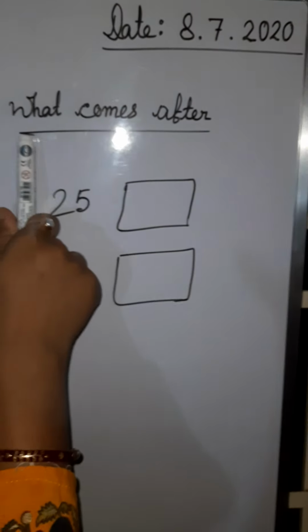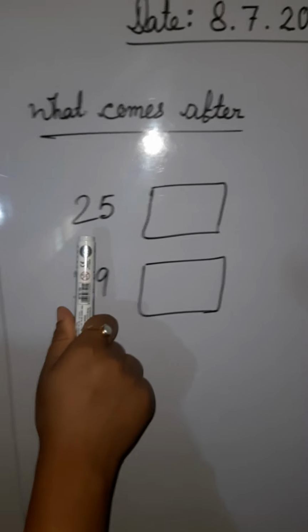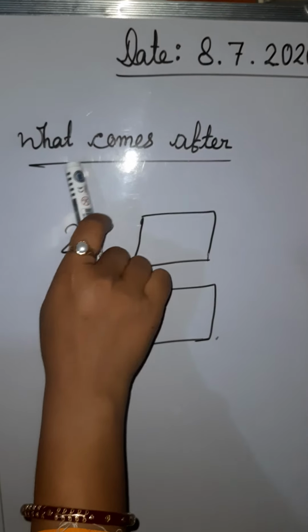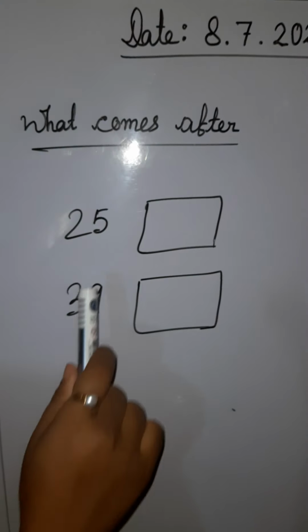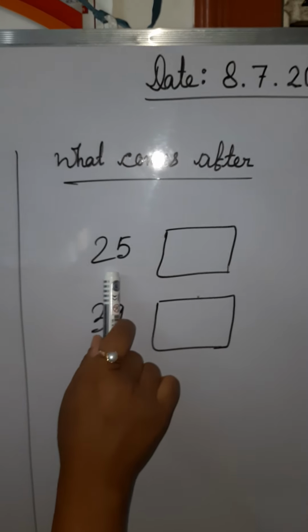Next example, what comes after. Sorry, my dear students, we have to write here what comes after. We have to write the number after 25.